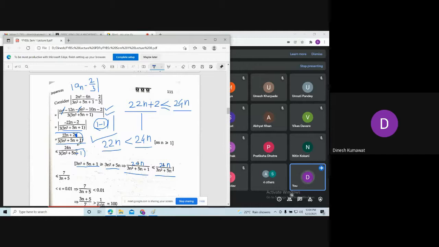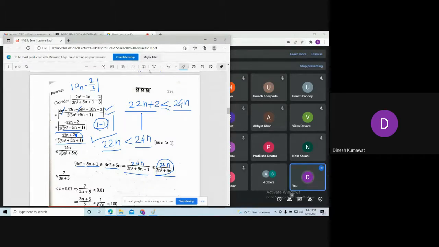So can I say this number is less than or equal to this number then? Yes, sir. Okay. Now observe one more thing. Okay, so we are in this situation.